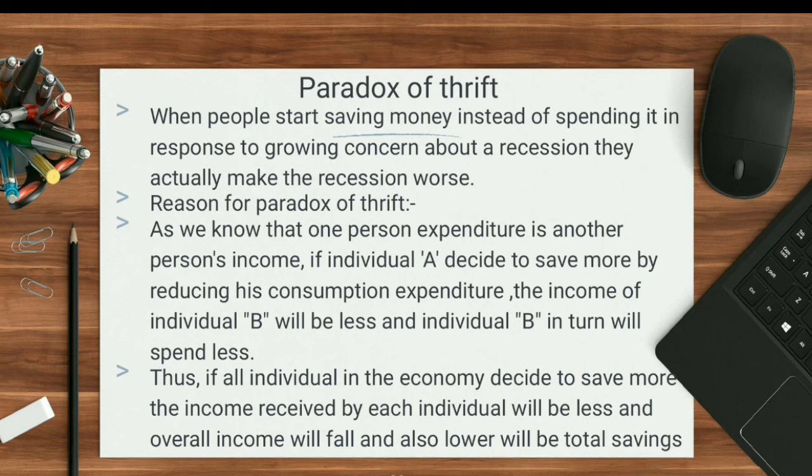So the saving of the economy is lower and the condition of the economy is worse. So the paradox of thrift says that when the entire economy starts saving more than spending, the total saving of the nation decreases. This was the total set of key terms we have to study in this chapter.